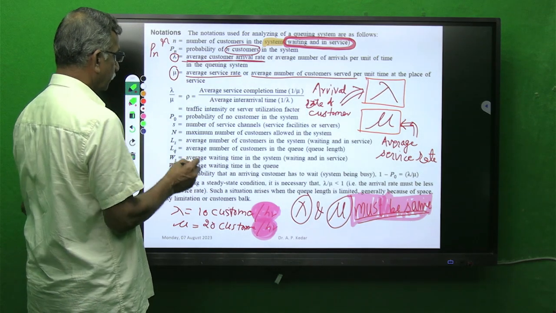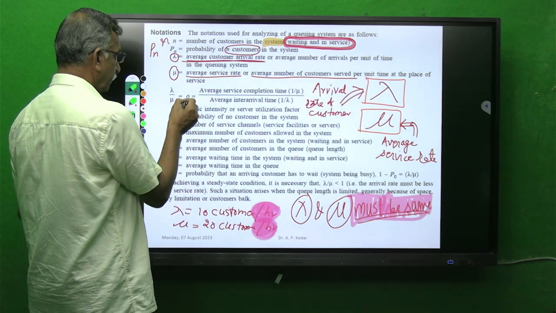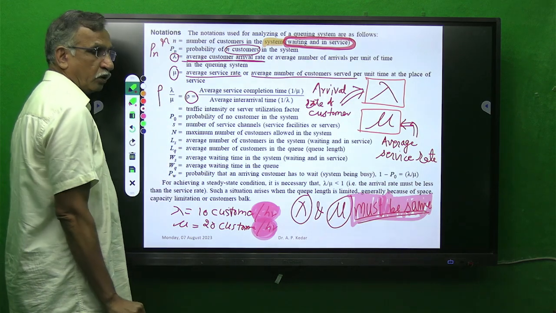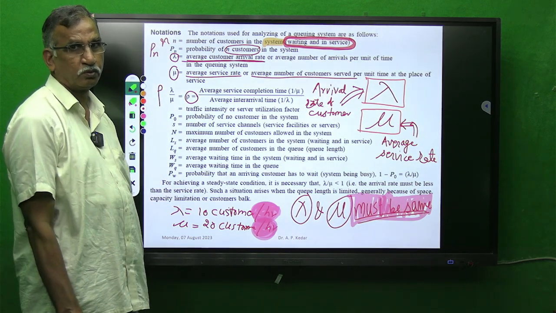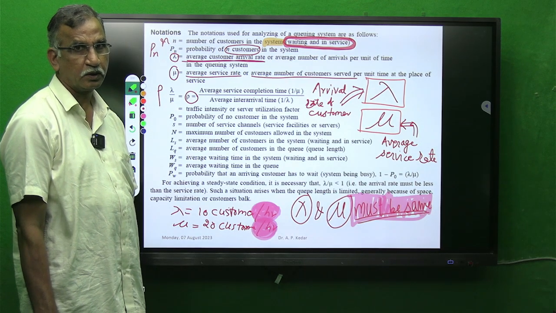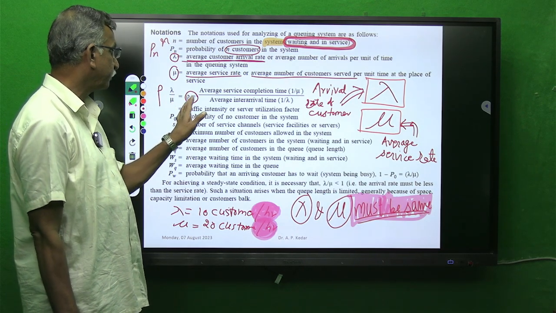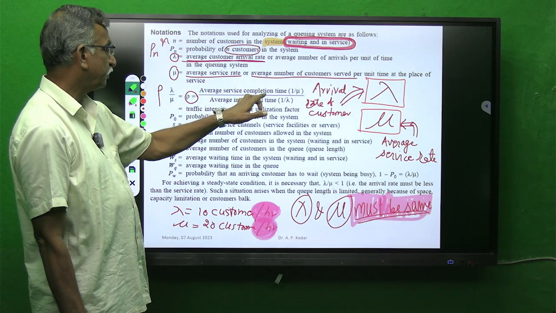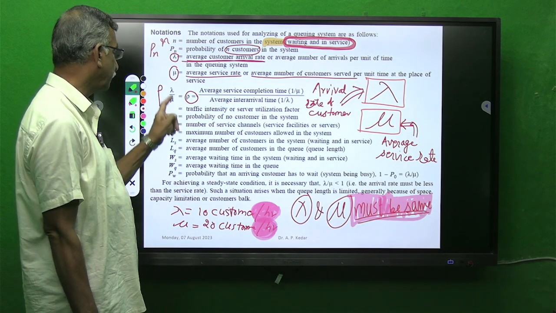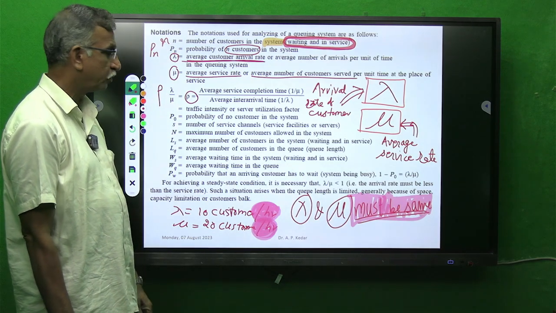Now there is one important term, a ratio of lambda and mu. It is called rho. Utilization factor, lambda by mu, that is, average service completion time upon average inter-arrival time, lambda by mu, rho.